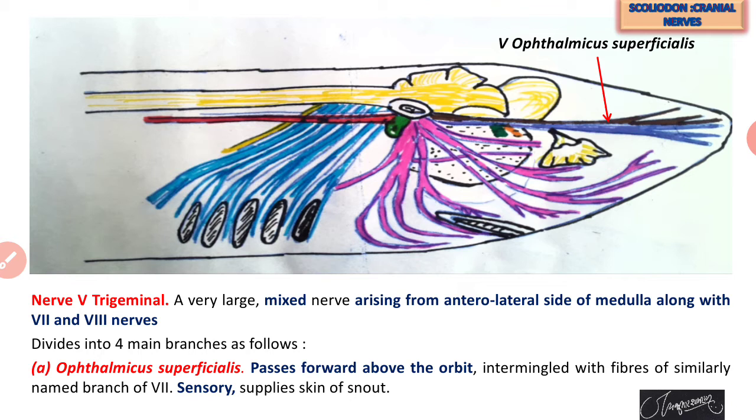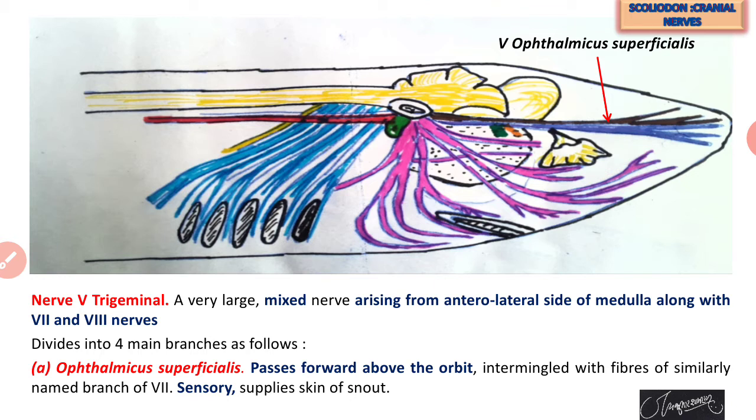Out of that, this trigeminal is a mixed type of nerve arising from the anterolateral side of the medulla oblongata. So we must know that the cranial nerves number 5th to 10th arise from the medulla oblongata, which is a part of the hindbrain. So the 5th, or trigeminal nerve, arises from the anterolateral side of the medulla and has 4 branches.